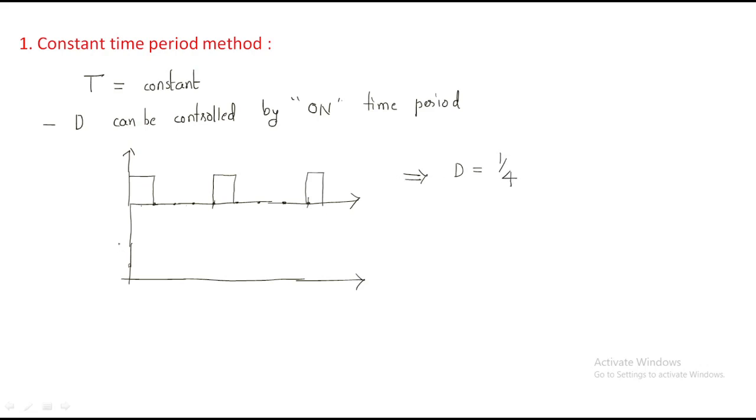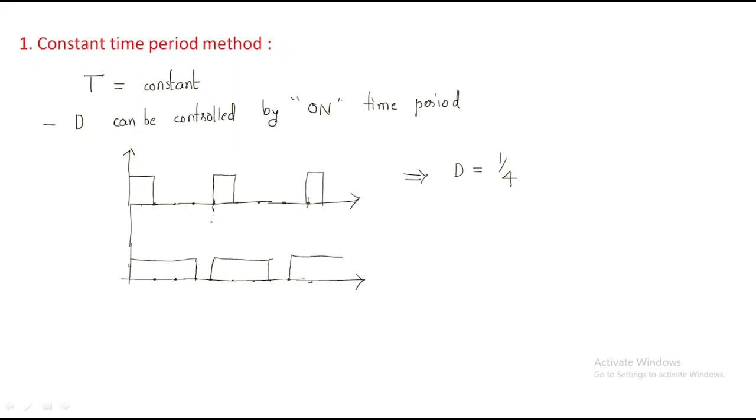Next, considering the different waveform here, again 1, 2, 3, 4 like this. So here we are increasing the on time period, 1, 2, 3. Again, in the next cycle, we are increasing the on time period, 1, 2, 3, like this. Same, here we are increasing the on time period.